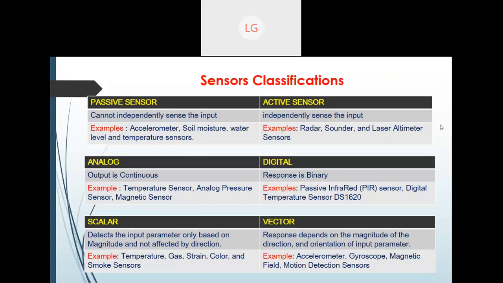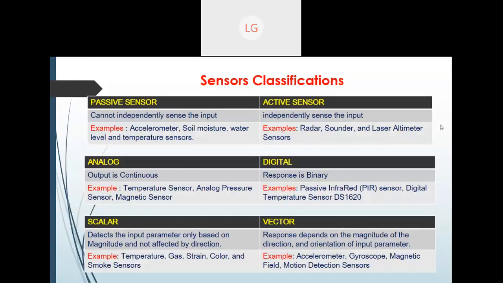Another one is scalar and vector. What is scalar and vector? Scalar sensors detect the input parameter only based on magnitude and are not affected by direction. For example, temperature, gas, strain, color, smoke sensors. These depend upon the magnitude of that particular quantity. Whereas a few sensors talk about direction. Accelerometer and gyroscope, which I was showing you in the first slide, are sensors which work only on direction.